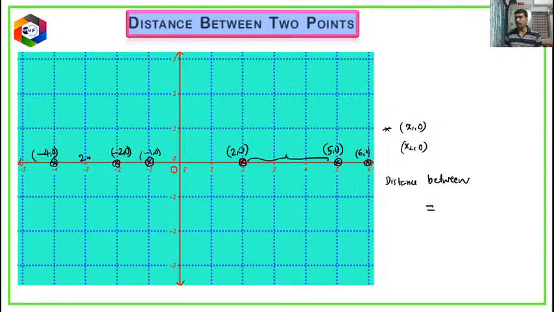Generally, if I give the points, so many of you have given it clearly. Now one point is x1, 0 and another point is x2, 0. Now what will be the distance between these 2 points? Children, now your answer. What will be the distance between these 2 points? One point is x1, 0 and another one is x2, 0.